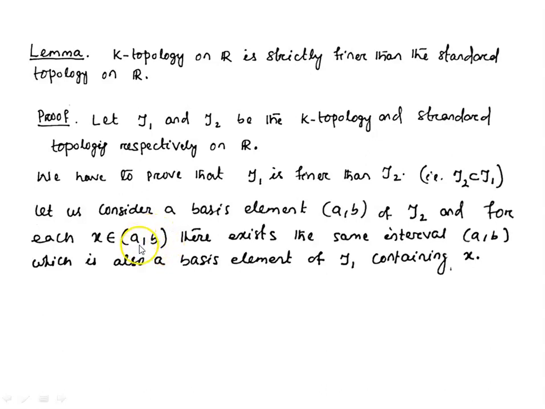So we can consider this (a, b) itself as the basis element of tau 1 which contains the point x, and this basis element of tau 1 is a subset of the basis element of tau 2. So by that lemma, we can say that tau 2 is a subset of tau 1, or tau 1 is finer than tau 2.